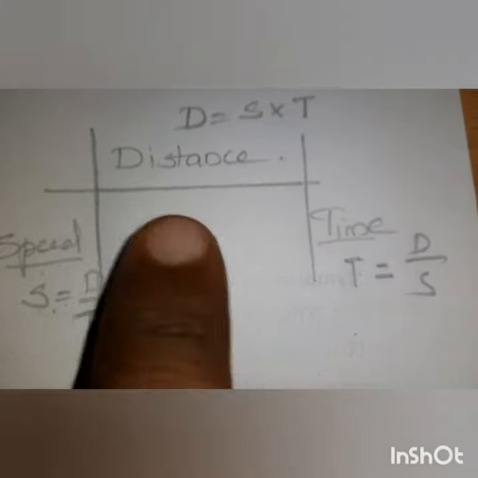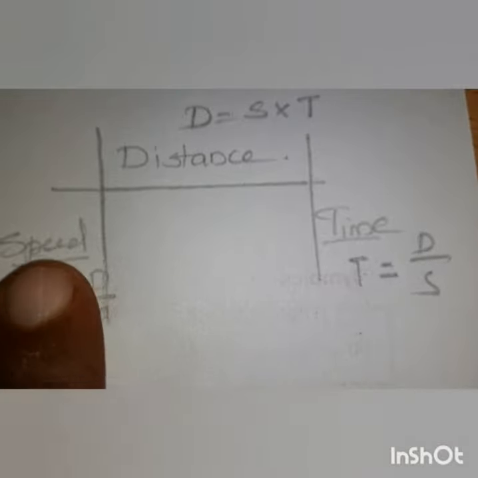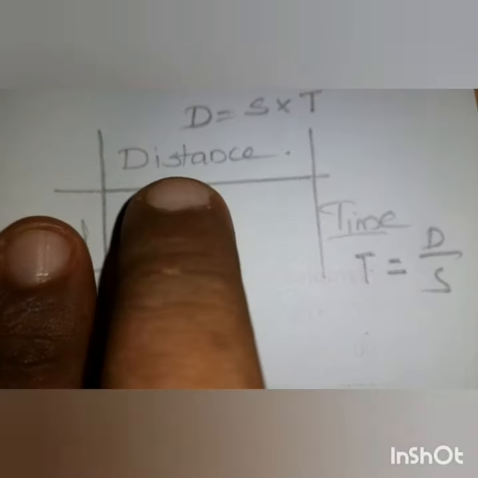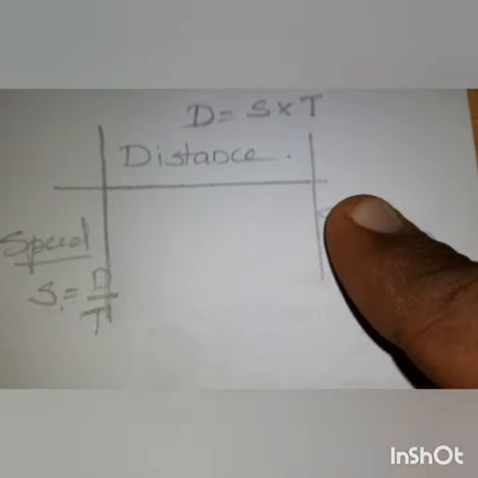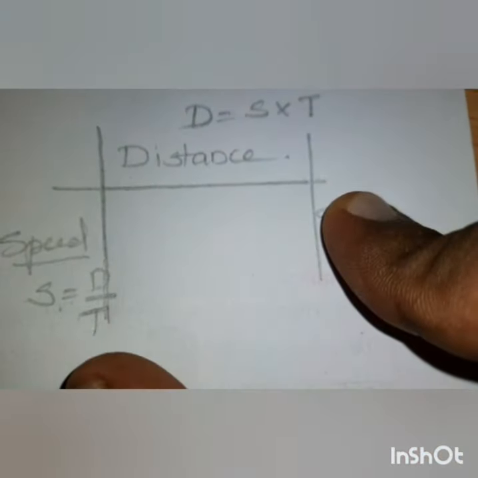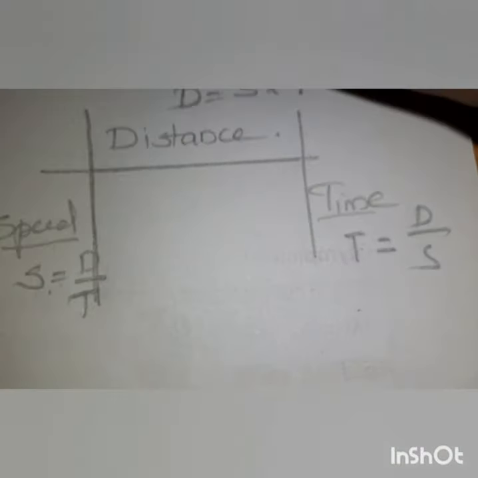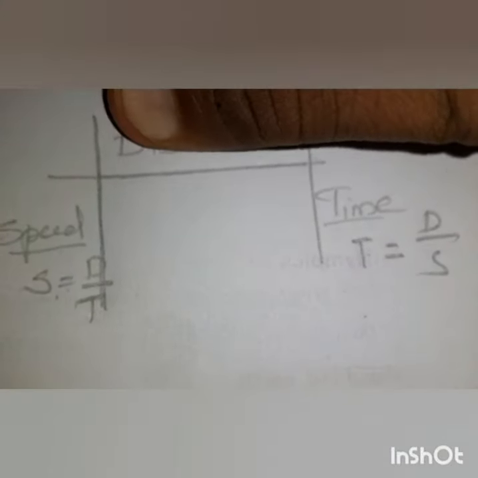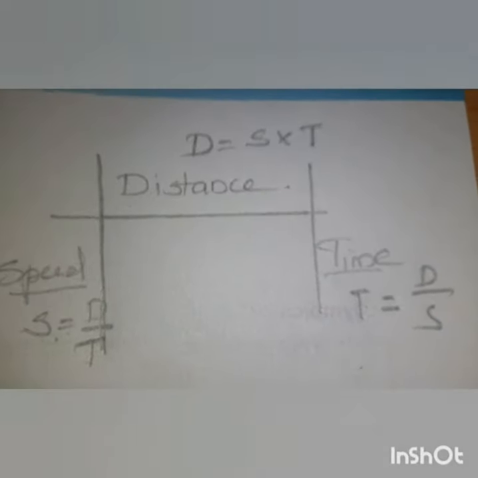To find the speed, divide distance by time. To find time, distance by speed. To find the distance, multiply speed into time. So those are the three equations.